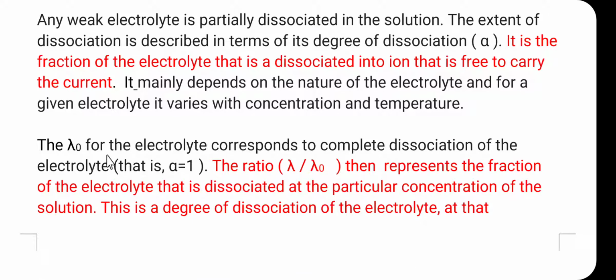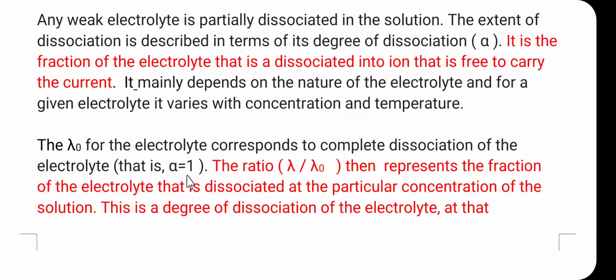The lambda 0 for the electrolyte corresponds to complete dissociation of the electrolyte, that is, alpha is equal to 1. When we consider the equivalence conductance at infinite dilution for any electrolyte, alpha is equal to 1, which means 100% dissociation or 100% ionization of that electrolyte.